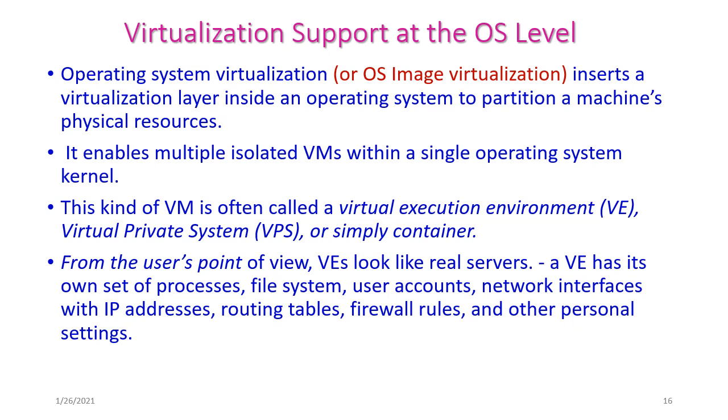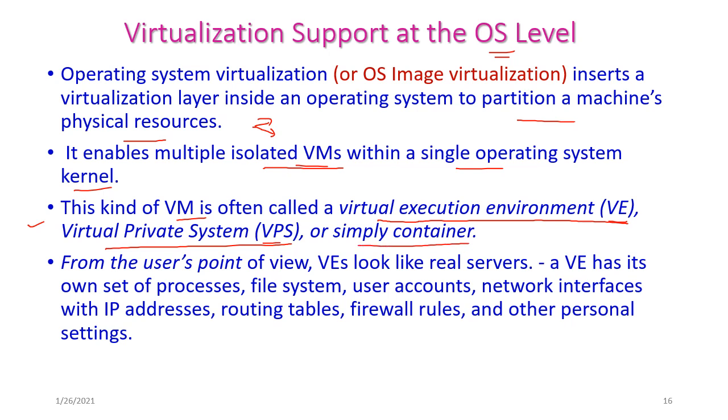The next important one is virtualization support at the OS level, which is used to partition the machine's physical resources among the users. Here the OS layer lies on top of the virtualization layer. It enables multiple isolated virtual machines within a single operating system kernel. This kind of virtual machine is often called a virtual execution environment, that is VE, a virtual private system or VPS, or simply a container.